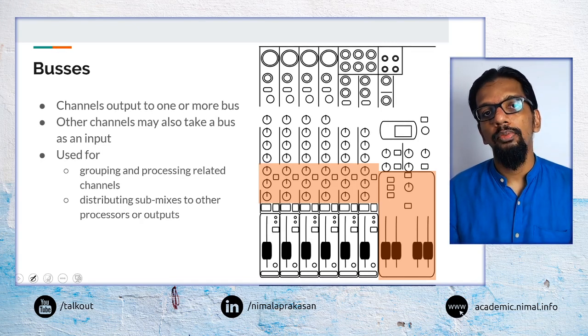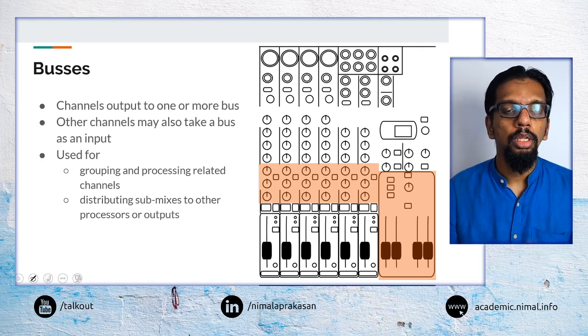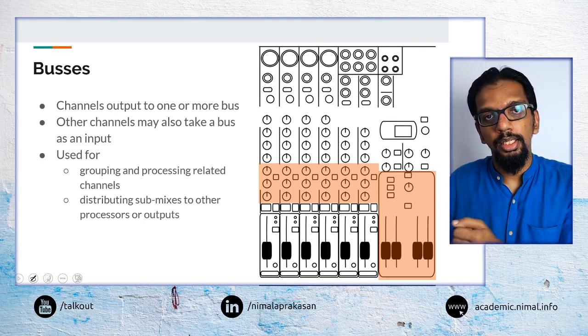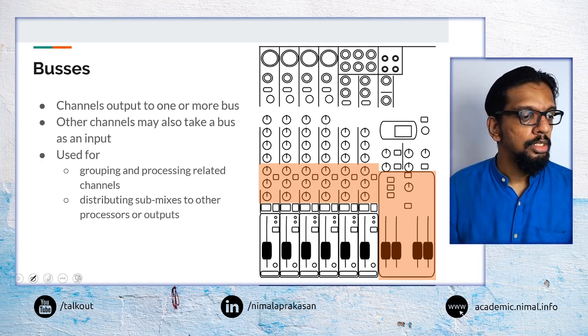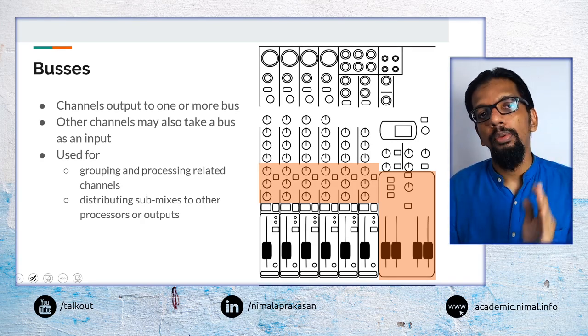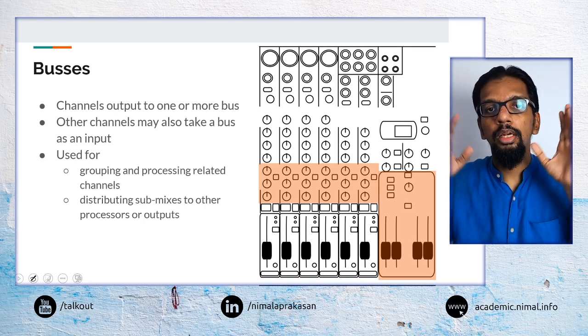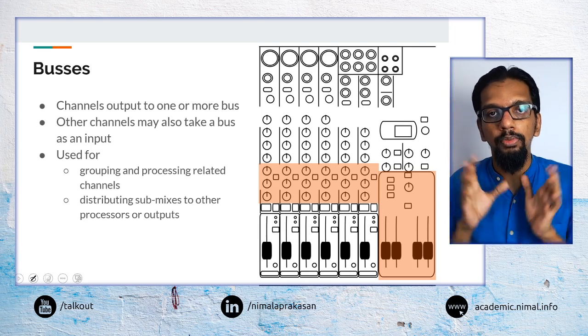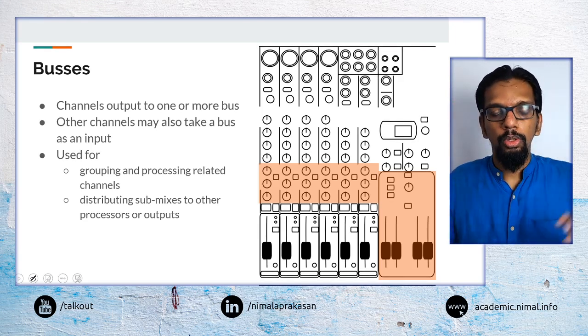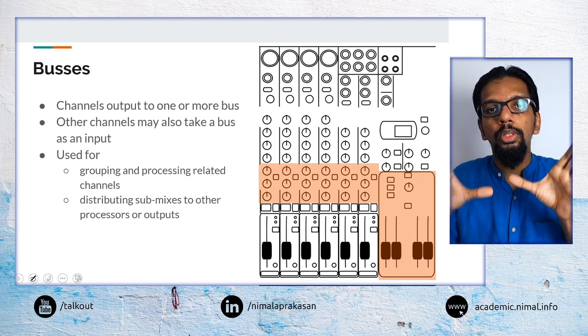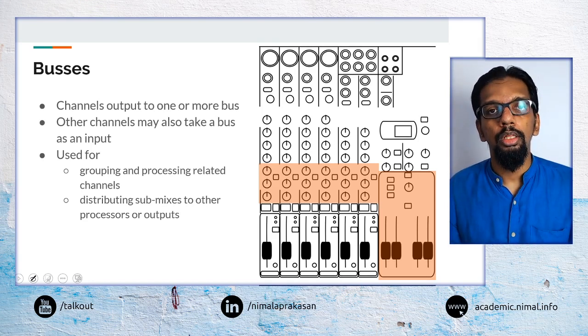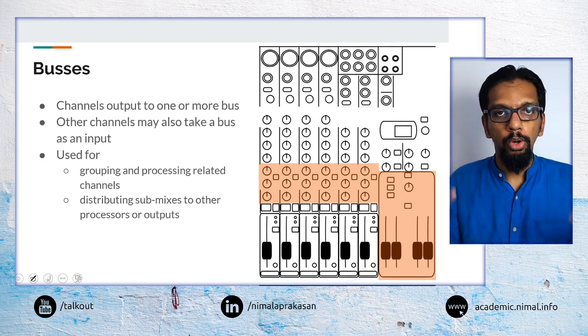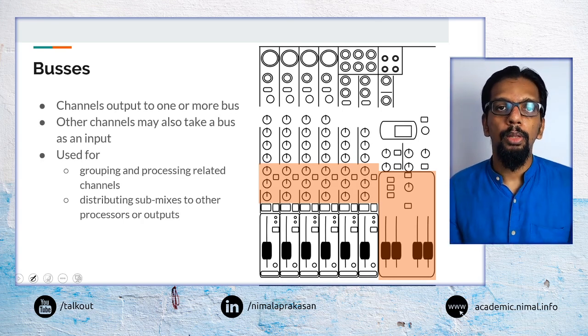Another reason why we may want to use buses is about having various mixes for various reasons. For example, we may have a particular type of mix. If we think about a live event at a venue, the audio that is normally going out to the people in the venue, the audience, may be a particular mix.